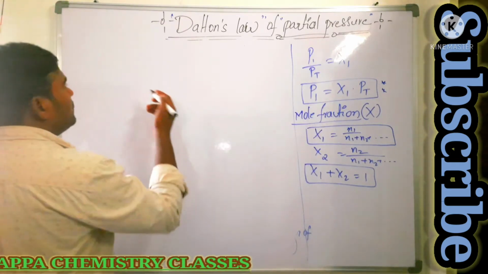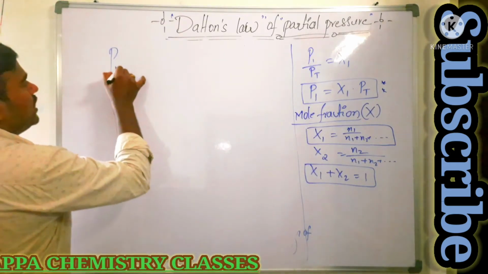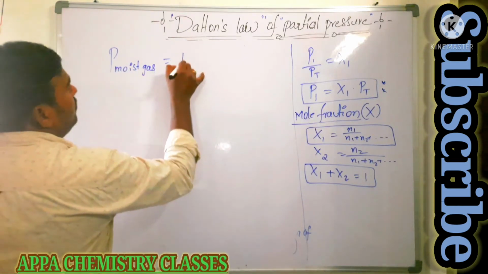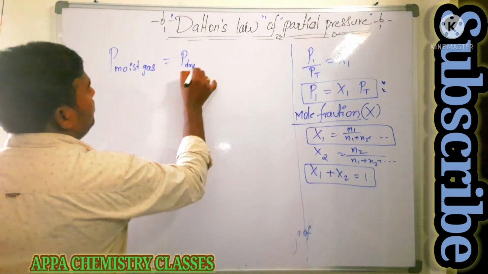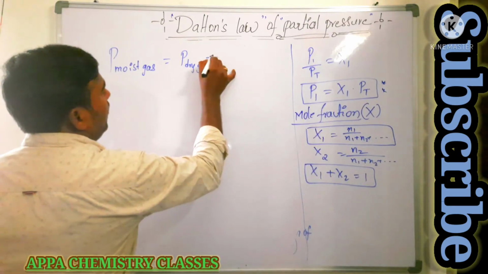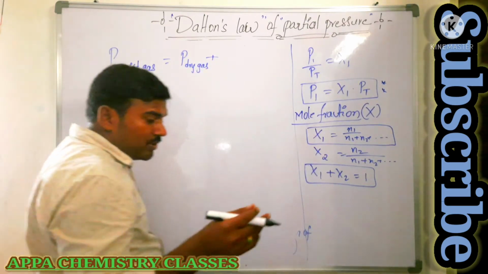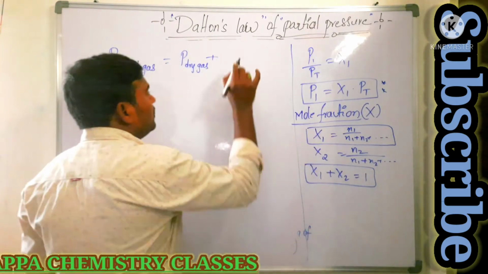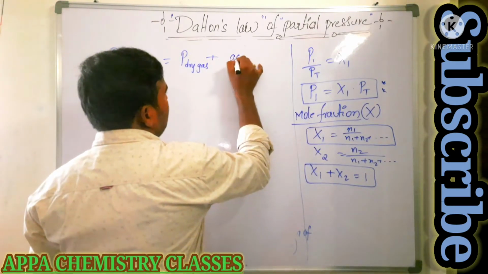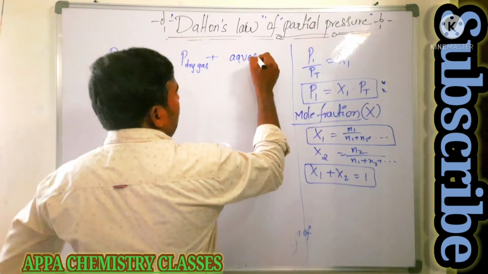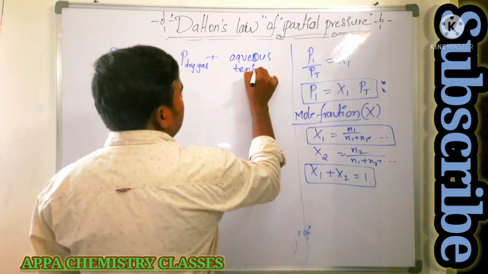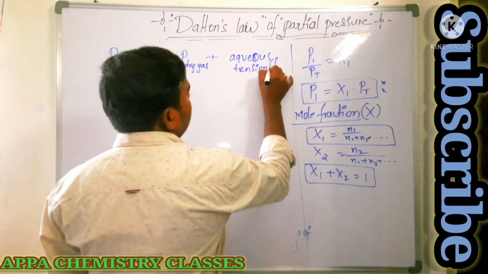So then what happens? The pressure of the moist gas is equal to the pressure of the dry gas plus the pressure created by the water vapor. That pressure is said to be aqueous tension, which is represented with a small f.